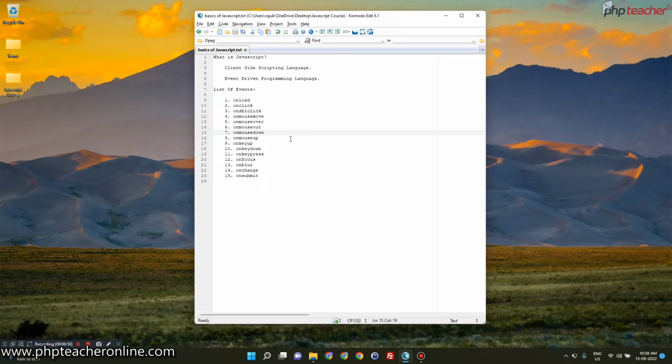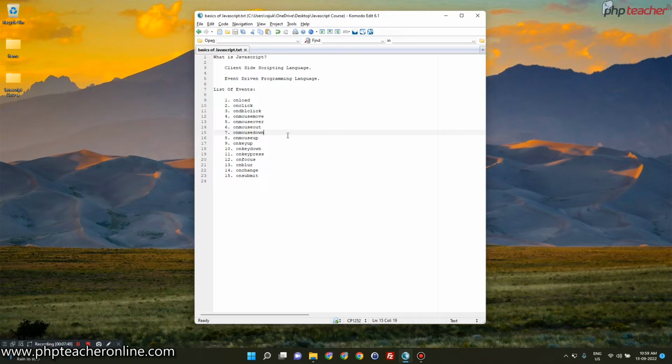Then onmouseover: suppose there is a button and we have hovered our mouse pointer on that button, like I am hovering my mouse pointer over the list of events right now. That particular event is called onmouseover. Then onmouseout is just the reverse. Whenever we move our mouse pointer out of that particular element, that is called onmouseout. Then what is onmousedown? Onmousedown means whenever you click and hold your left mouse button and do not release it, that moment is called onmousedown. Whenever you release your left mouse button, that moment is called onmouseup.